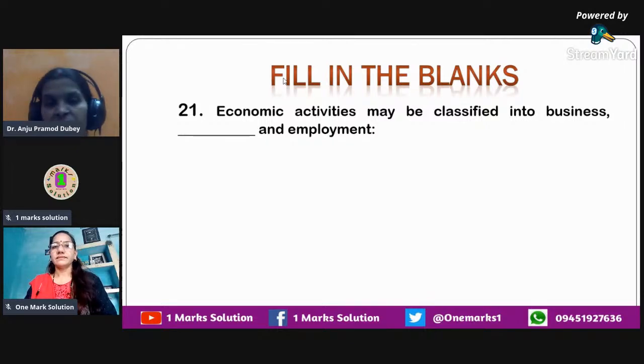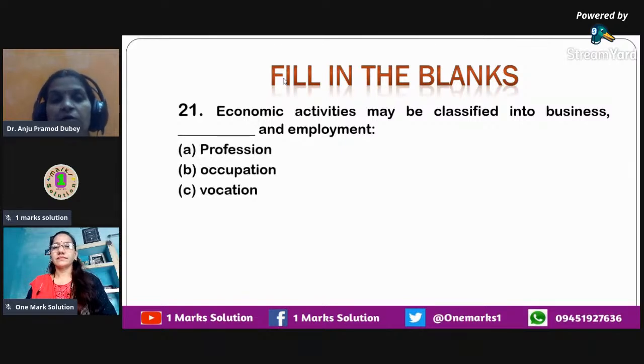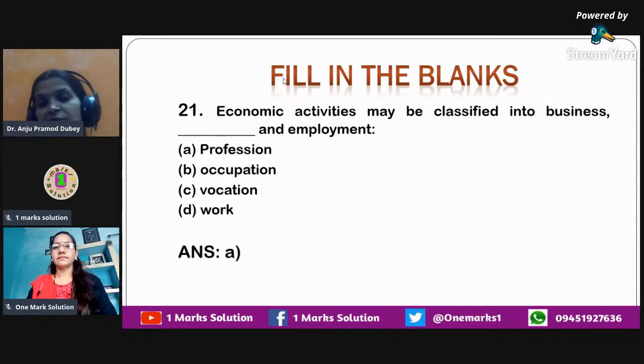So we have only one keyword as the answer, that is profession. Under fill in the blanks also, sometimes you might be given options, sometimes you might not be given the options. We will have all those types of questions one by one under fill in the blanks also, but we will cover them up a little quickly.